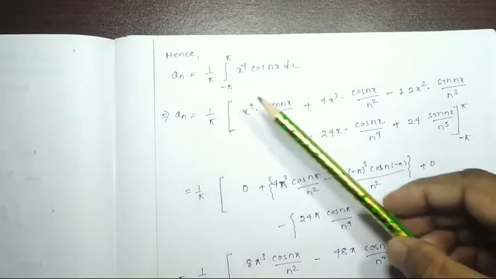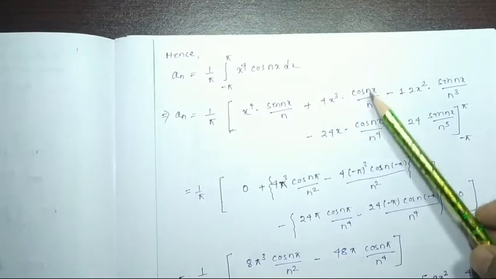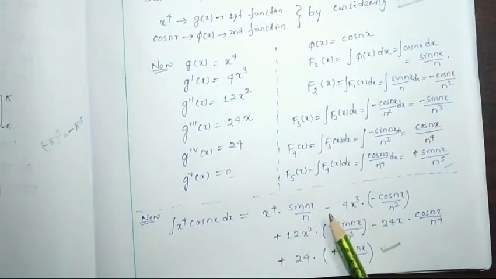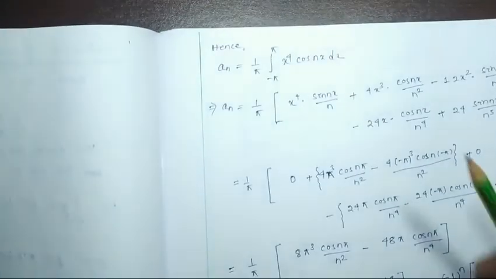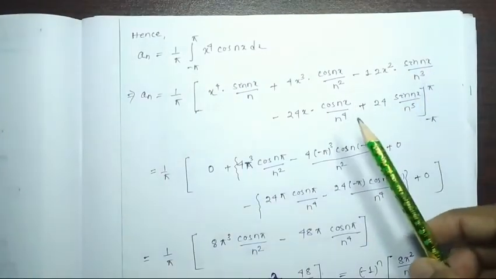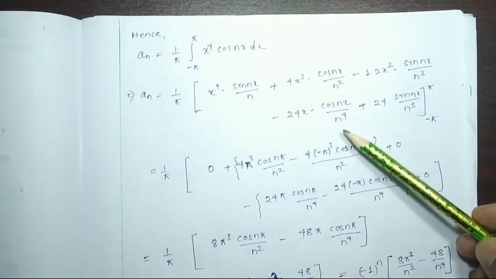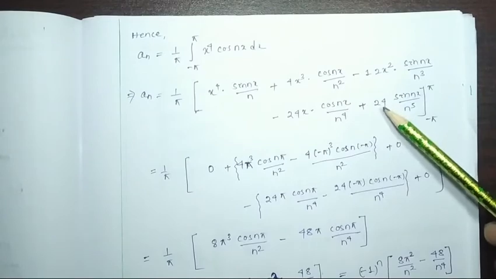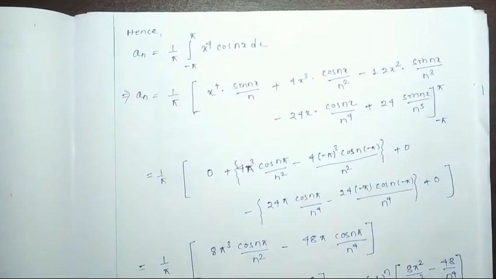That is x to the power 4 sin nx by n plus 4x cube cos nx by n square. Here plus, because it is minus minus plus, 4x cube into cos nx by n square, then minus 12x square sin nx by n cube minus 24x cos nx by n to the power 4 plus 24 into sin nx by n to the power 5.